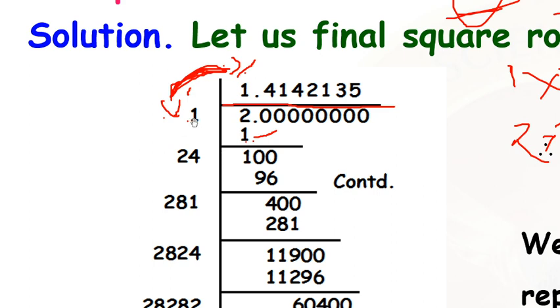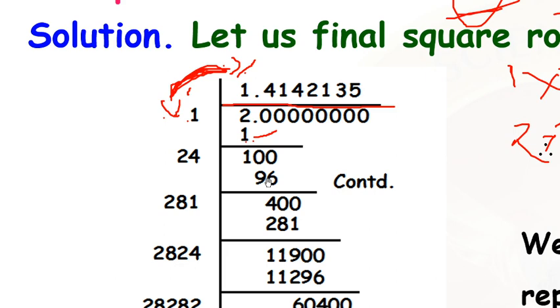Again this 1 to be doubled, so it will become 2. Now after 2, in this place we have to take such a number that here and there the same number we have to keep, and we have to multiply this total number with this number.